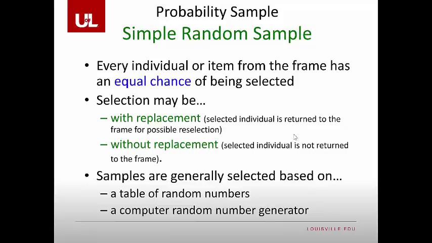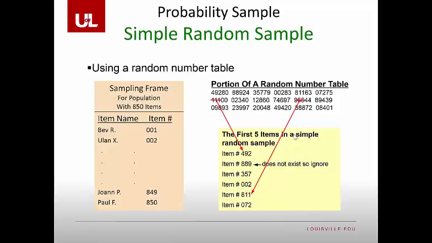Samples are selected based on a table of random numbers, or a computer random number generator. So for example, we can go into Excel and we can create random numbers using the random number generator, or we can use a special sheet called a random number sheet. Here's an example of one.